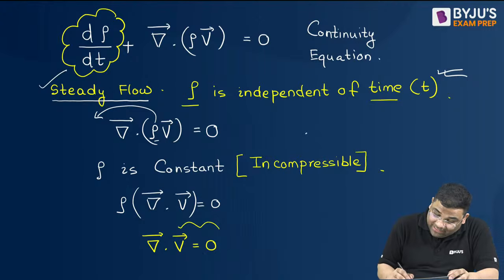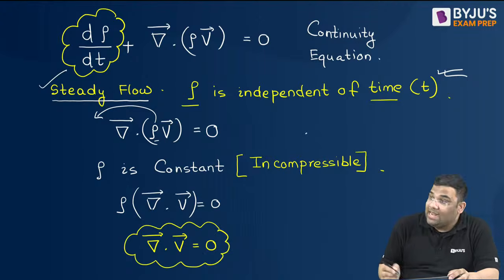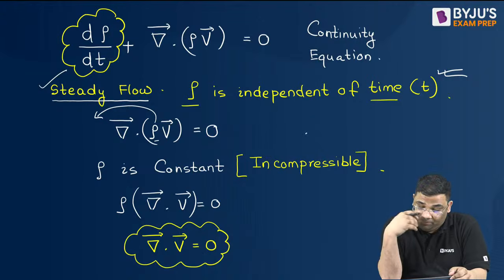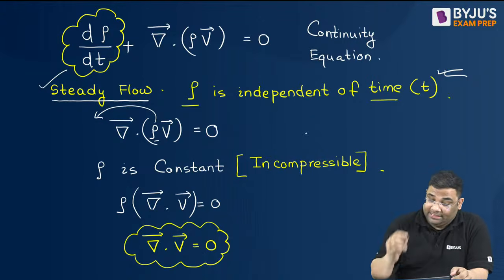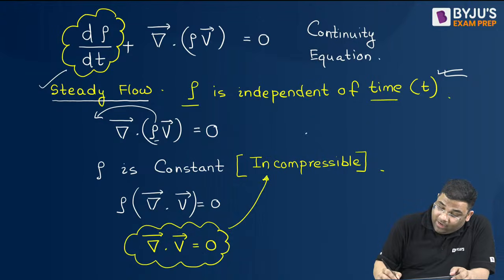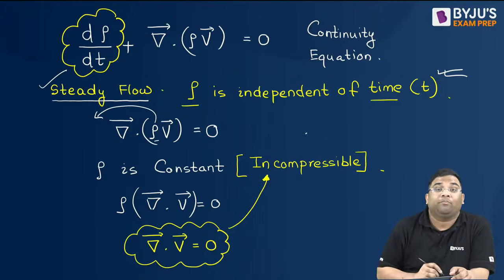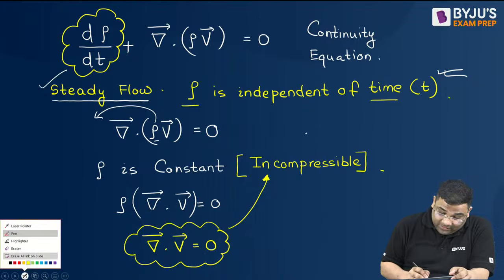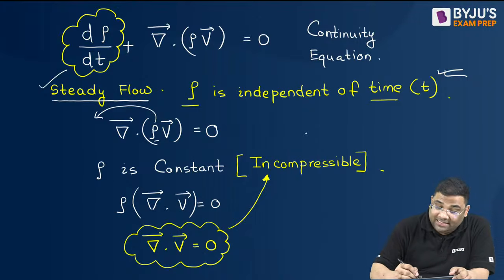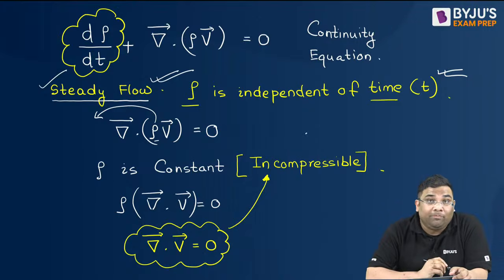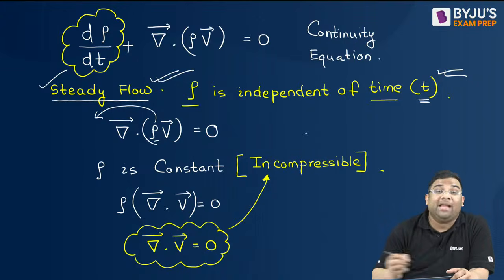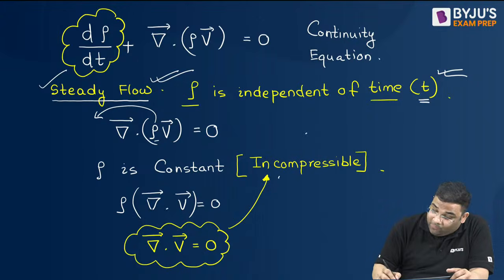So you see this particular equation, and as rightly pointed out by Rana Rajput, this is applicable only for incompressible flow, because I cannot apply this for only steady flow. In steady flow, it is independent of time, but in incompressible flow, it becomes independent of time and space both.